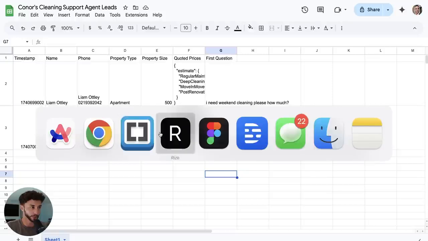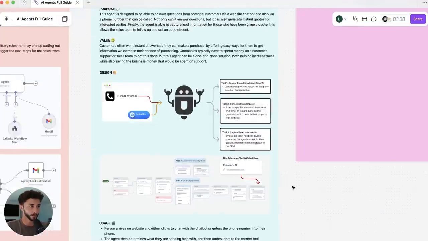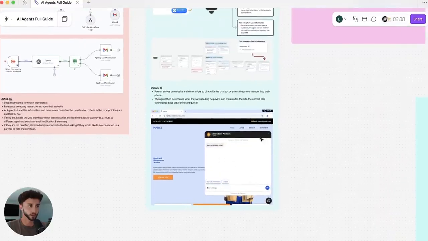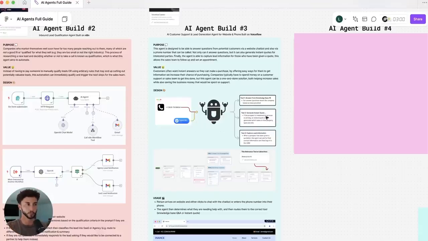But going back to our Figma here, we have ticked off all of this. So we have it as a web chat widget, and we have it as a phone number. Now, as far as I know, you can have both options for the same agent on VoiceFlow. You can have it on the website and over voice. You don't need to duplicate it and define what modality it's going to be. So we've ticked off all the boxes for this.